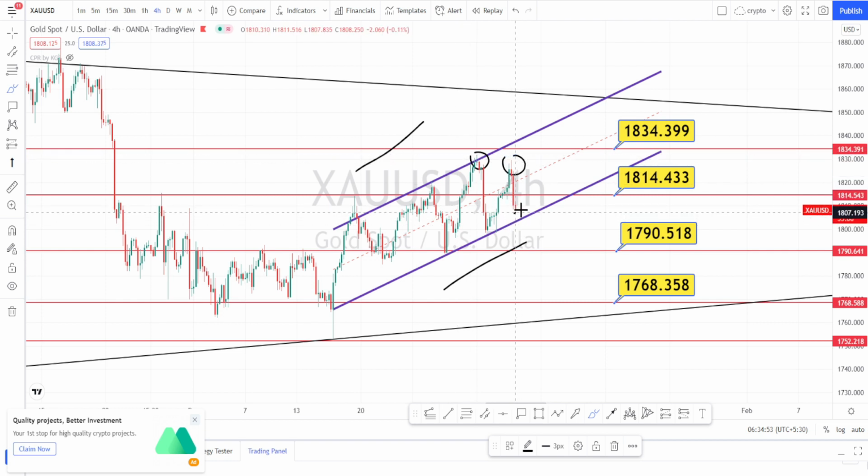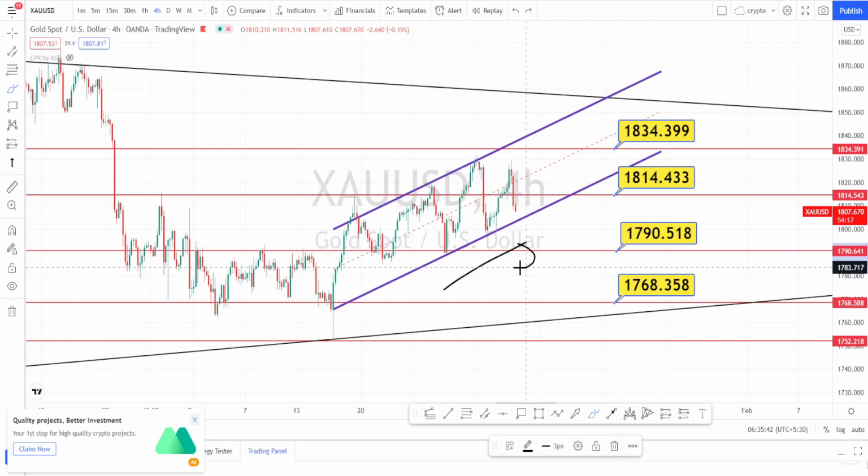We can expect it to breach this channel pattern support level and fall further. Because when we say a double top pattern, this will be acting as a neckline. Only when it breaks this neckline, we can expect a further fall, and I am expecting it to break this neckline, and I am expecting it to test the level of 1790. Because it has lost momentum on the bullish side, retracement will be happening.